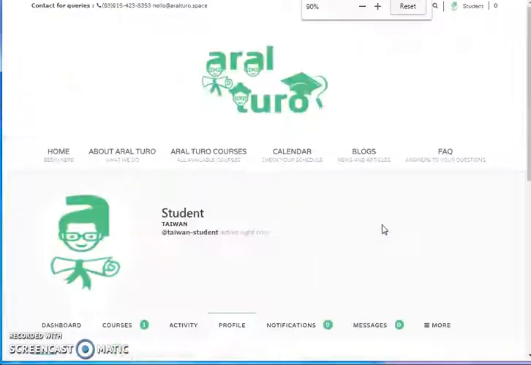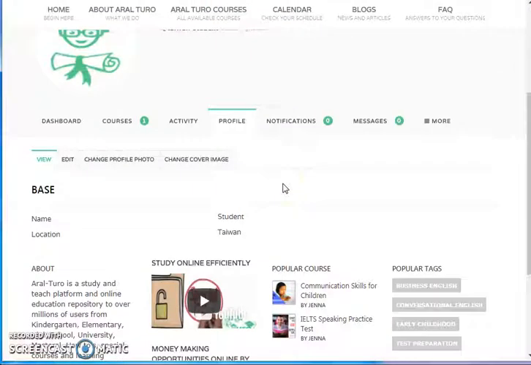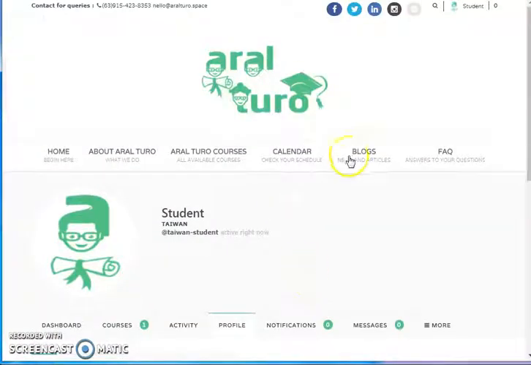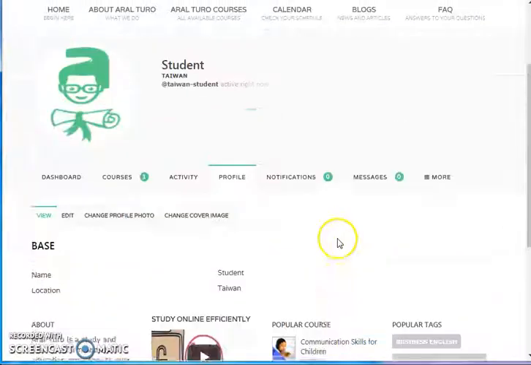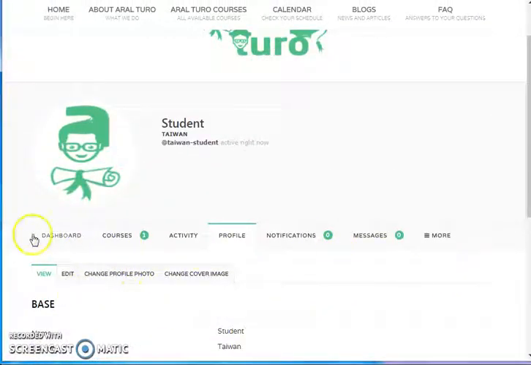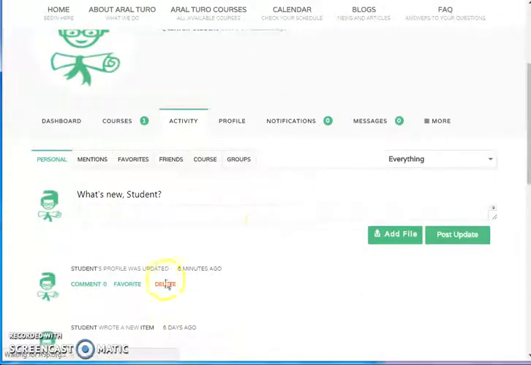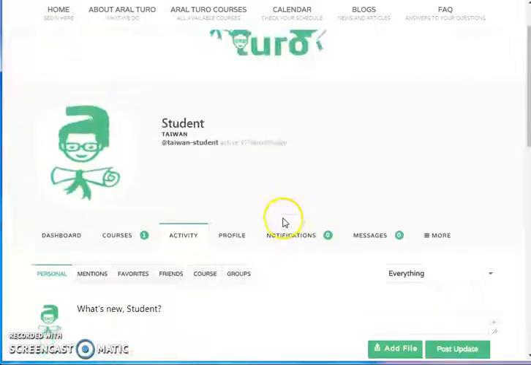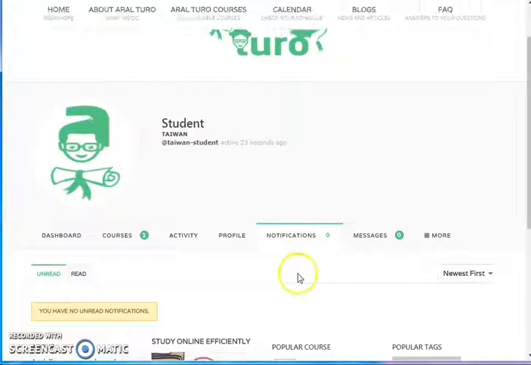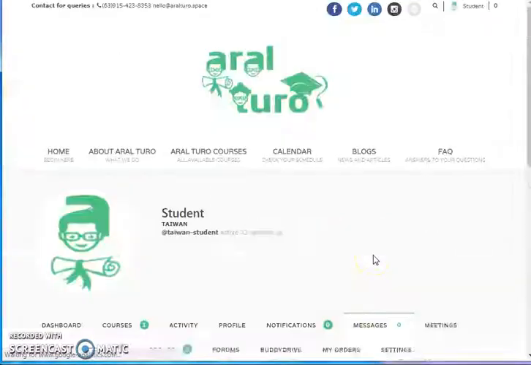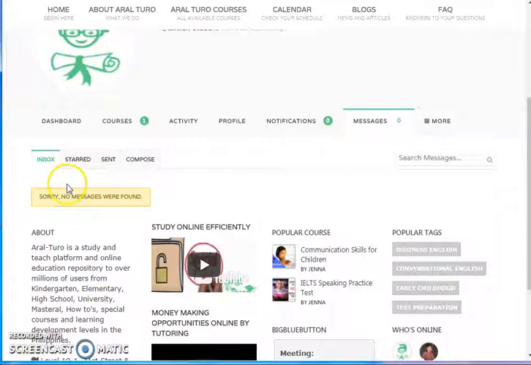So once you're logged in, you will be directed to your profile. And here's your dashboard. This is where you can see your activity. So you can post any update if you want to. Notifications, for example, if there are changes with the courses or the teacher has to meet you. And if you have messages, you can also see it here.